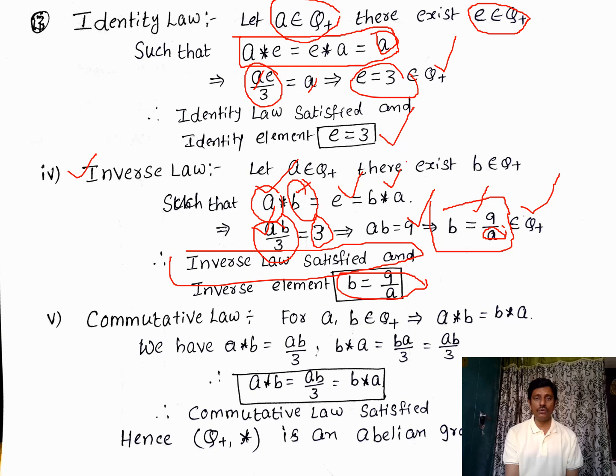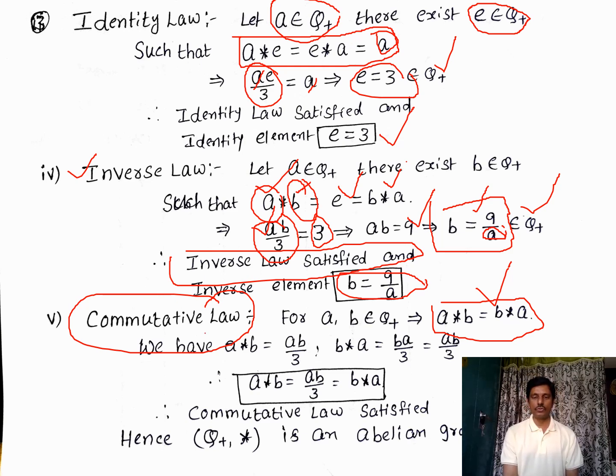Clear? Now, if these four laws are satisfied, then our set is said to be a group under the given binary operation. But what we need to prove is that our set is an abelian group. So to prove the set is an abelian group, we need to prove one more property. That property is commutative property. I think you all know what commutative property is. The commutative property rule is A star B is equal to B star A. Okay, if we prove A star B is equal to B star A, then commutative property is satisfied.